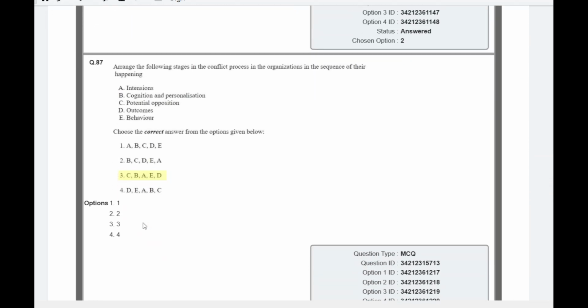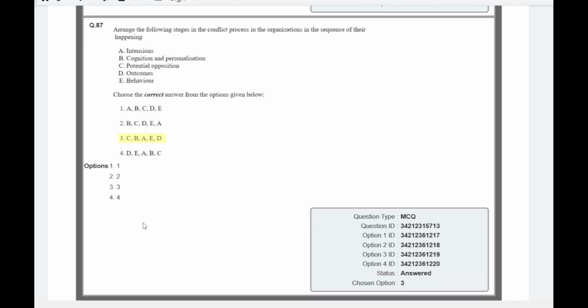And question number 37 is about the conflict process in an organization. So please remember these steps. These kind of questions are repeatedly asked in your exam. So the right sequence was, firstly, potential opposition. After that comes cognition and personalization. After that comes intention and behavior, and after that the outcomes of the conflict. So option number 3 will be the right answer. Please do remember these steps, and these questions are repeatedly asked in your exam.